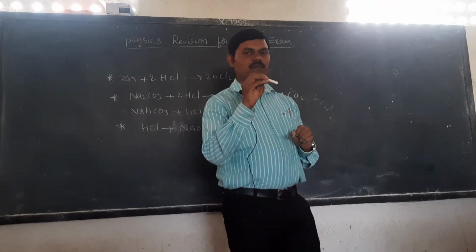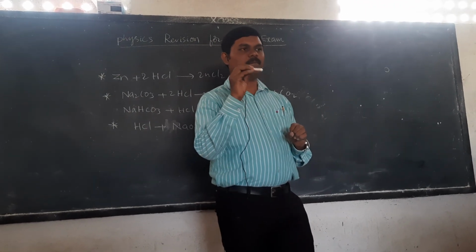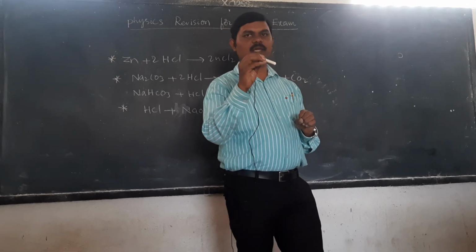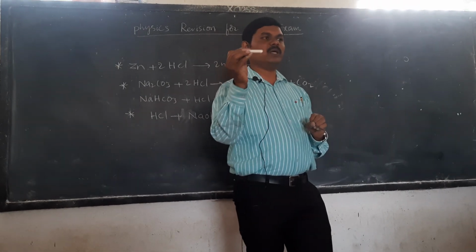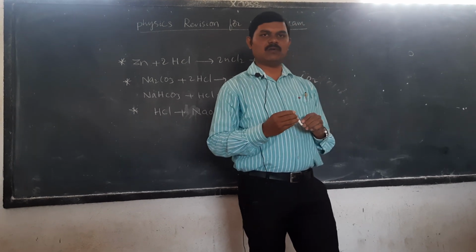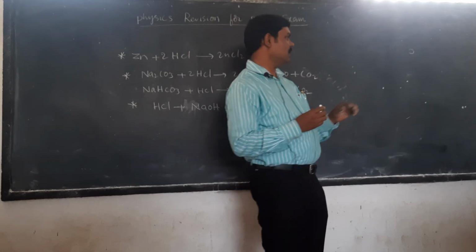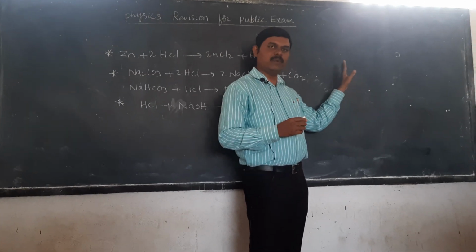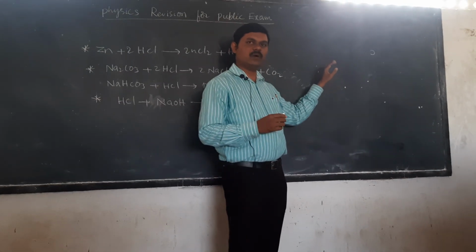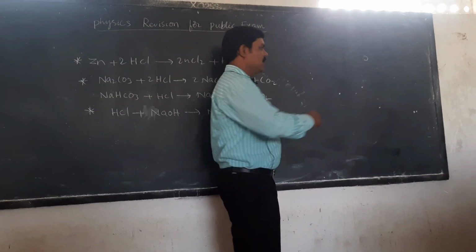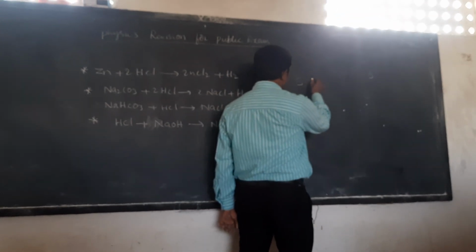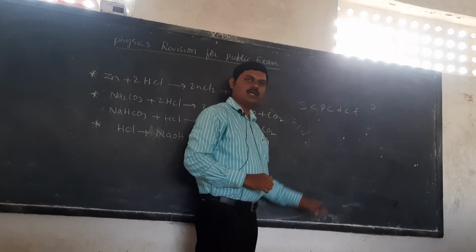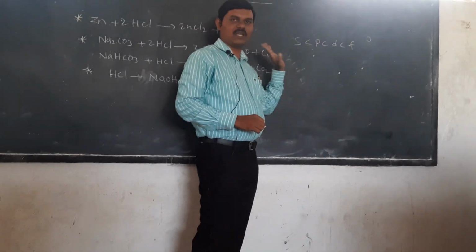Our electronic configuration can be built by placing the number of electrons from lowest energy level to highest energy level until completing the total number of electrons, which is equal to atomic number. So that is the electronic configuration build up by lowest energy level to highest energy level. So s orbital should be filled, next p orbital, next d orbital, next f orbital. So this is the sequence of filling of electronic configuration.